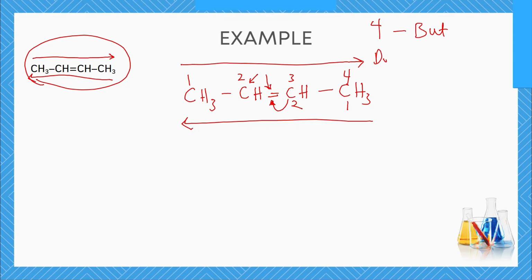So to identify the double bond, it is on carbon number 2. And then the suffix, or the last part of the name, is ene, which shows that it is an alkene. So adding them together now gives us but-2-ene, showing us that it is an alkene and that the double bond is on carbon number 2.